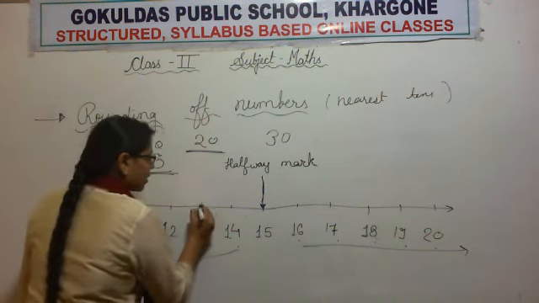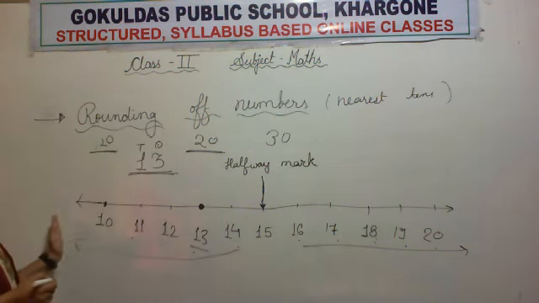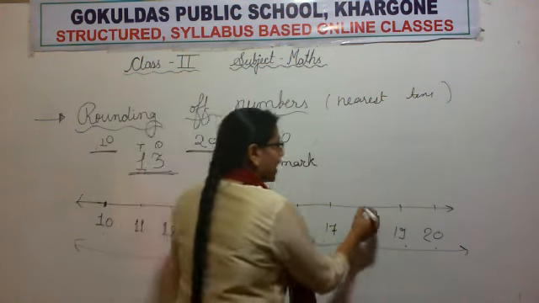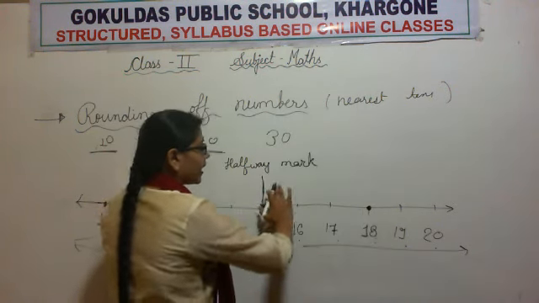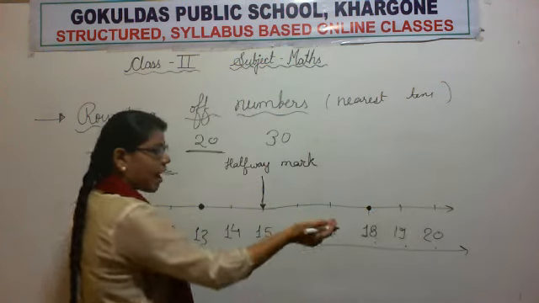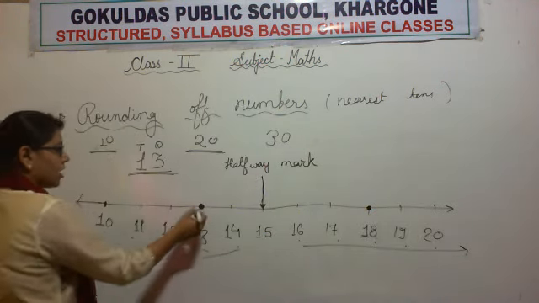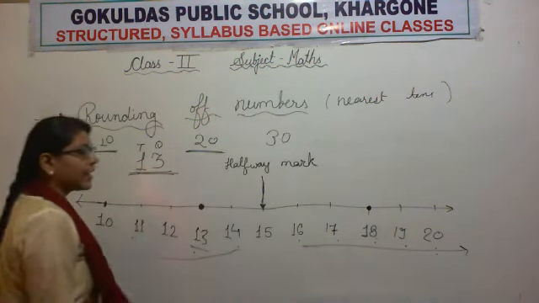Now 13 is left of the halfway mark. It means we will round down. And suppose the number 18 is there. It is right of the halfway mark, so we will round up. Or we can understand it like this also. See, is 13 closer to 10 or 20?